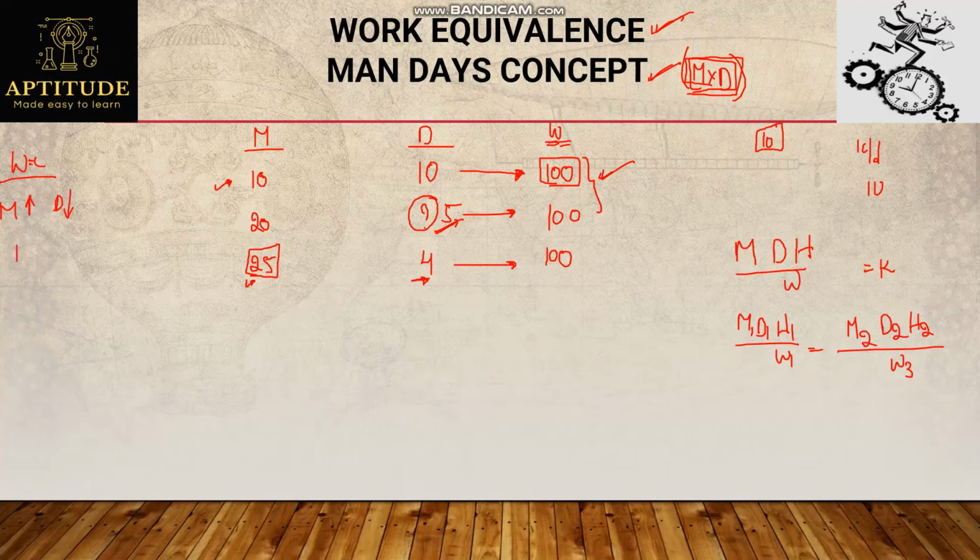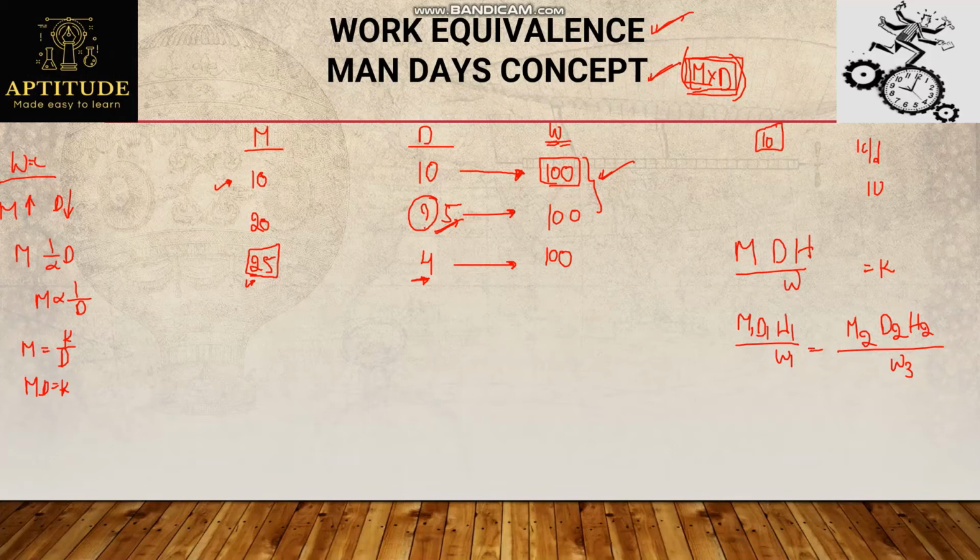Which means men will be inversely proportional to D. I can say M is proportional to 1 by D. So I'll write it as M equals K by D, taking a proportionality constant. From this itself, we get MD equals K, which means number of men into days will be constant, that is, man days will be constant. So this is how this formula is framed, by taking the relations between them.